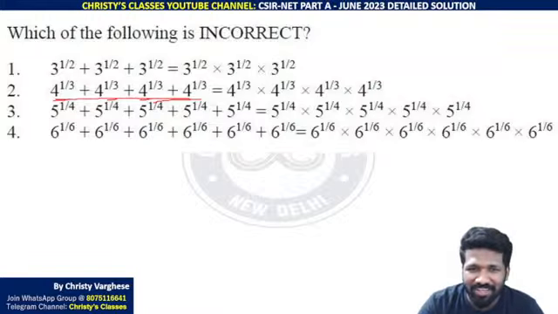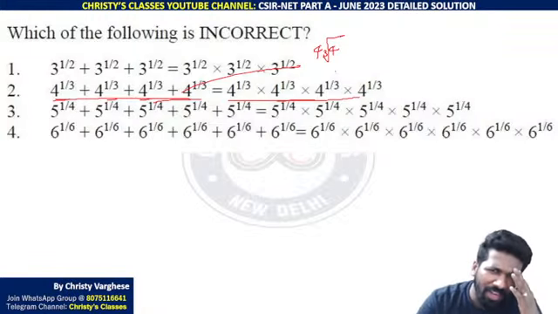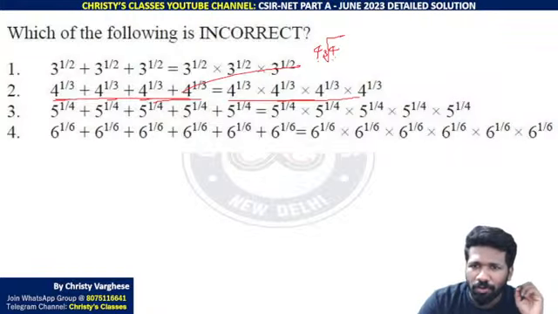4 mangoes मिलेगा ना. So 4 times, ये left hand side क्या है? 4 times 4 raised to 1 by 3. 4 raised to 1 by 3 means cube root of 4. Now keep it in mind, we are trying to see whether this is equal to the right hand side. So 4 into 4 raised to cube root of 4 मिलेगा या नहीं, that is what we need to establish.